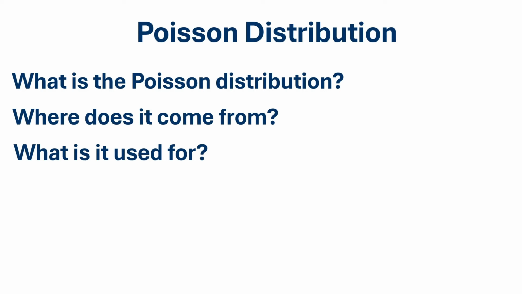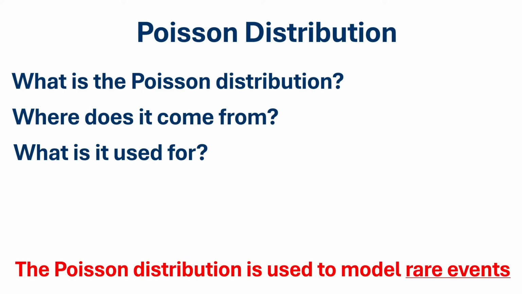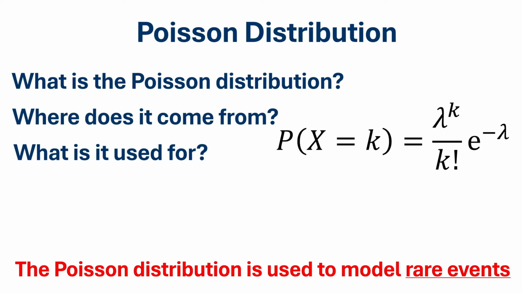To briefly answer the first question, the Poisson distribution is simply a probability distribution that models rare events. The emphasis here is on rare events. It has the form lambda to the power k divided by k factorial, multiplied by e to the power minus lambda. In this form, lambda is an average.